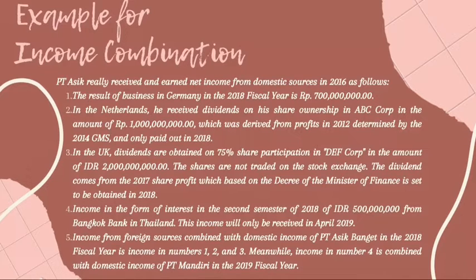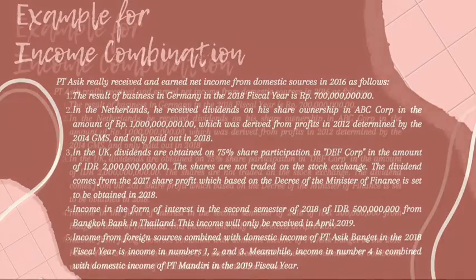The dividends come from 2017 share profit, which based on the decree of the Minister of Finance is set to be obtained in 2018. Income in the form of interest in the second semester of 2018 of 500 million from Bangkok Bank in Thailand. This income will only be received in April 2019. Income from foreign sources numbers 1, 2, and 3 is combined with domestic income of PT Asik Banget in the 2018 fiscal year. Meanwhile, income number 4 is combined with domestic income in the 2019 fiscal year. Tax credit maximum limit.